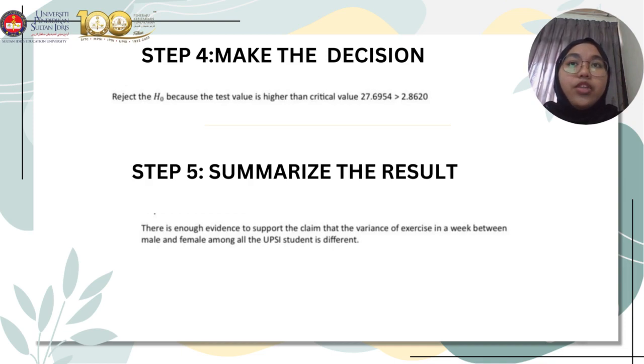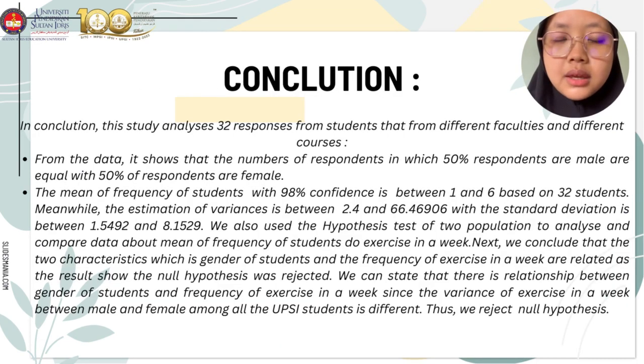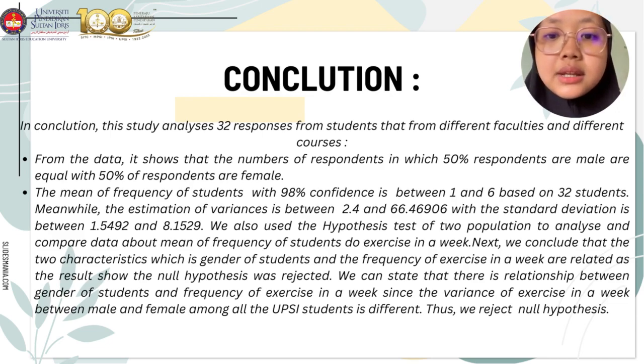For step 4, we make the decision, which is we reject the H null because the test value is higher than the critical value, which is 27.6954 is larger than 2.8620. And then the last step, which is step 5, we summarize the conclusion, which is there is enough evidence to support the claim that the variance of exercise in a week between male and female among all the UPSI students is different.